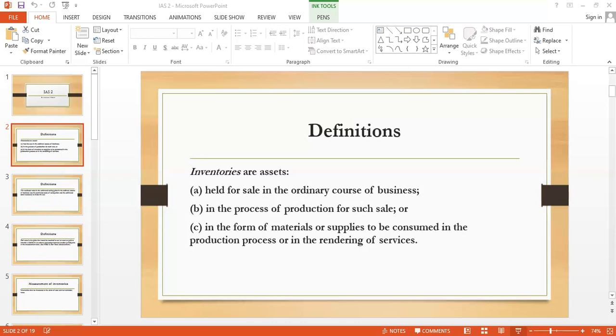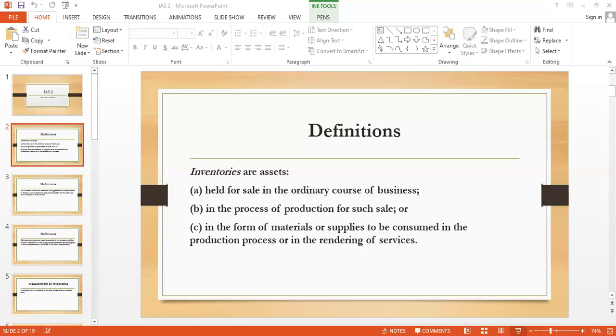The other costs are included in the cost of inventory, other than the purchase and conversion cost, only to the extent that they are incurred in bringing the inventories to their present location and condition. For example, it may be appropriate to include non-production overheads or the cost of designing product for a specific customer in the cost of inventories. Sometimes it happens that we have to add the other cost in the cost of inventory.